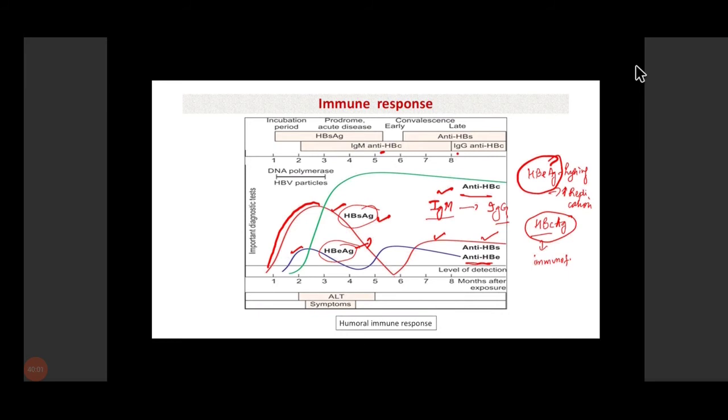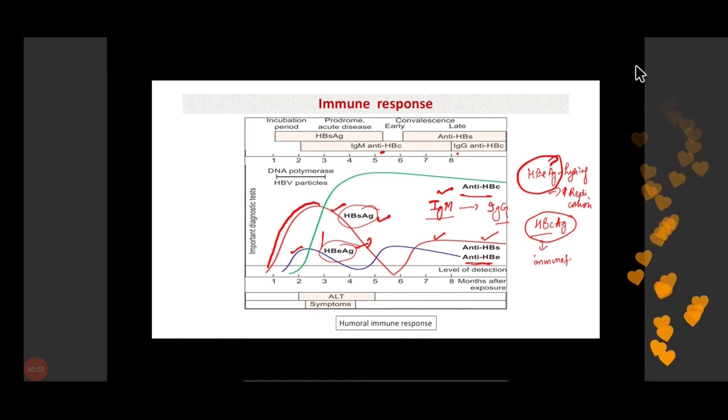Then you can see that there is DNA polymerase activity in the initial stage of the infection. So the virus is replicating, DNA polymerase activity is also there, and HBV particles are also there when the virus is replicating. This is how the different markers of hepatitis B viral infection appear in the serum.